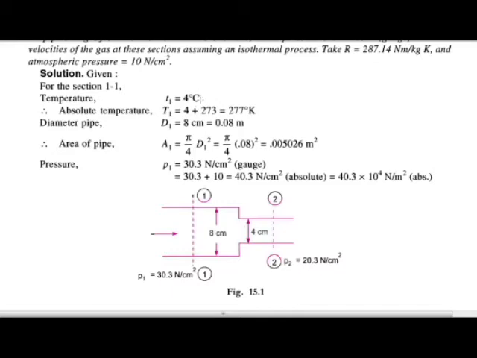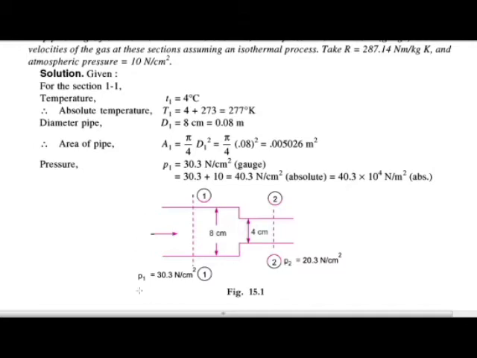Gauge temperature plus atmospheric temperature means 4 degree plus 273. So absolute temperature is equal to 277 degree Kelvin. Okay, so here the value of T1 is equal to 277 degree Kelvin. Then the diameter of the pipe in section 1 is 8 centimeter, which is equal to 0.08 meter.